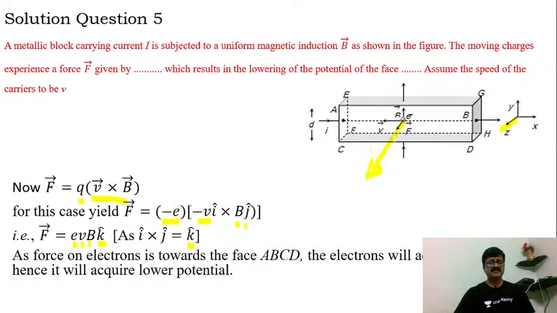So hence I can say, as force on electron is towards face ABCD, the electrons will accumulate on it, and hence it will acquire lower potential. So surface ABCD will acquire lower potential because electrons will move towards surface ABCD, and force value is EVB into k cap. So thus our required answer is option A here.